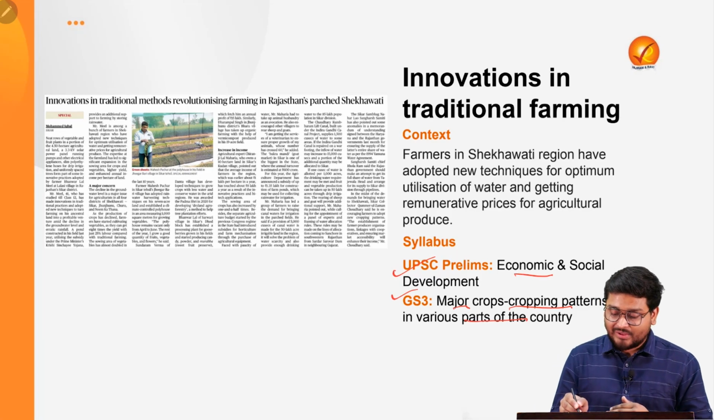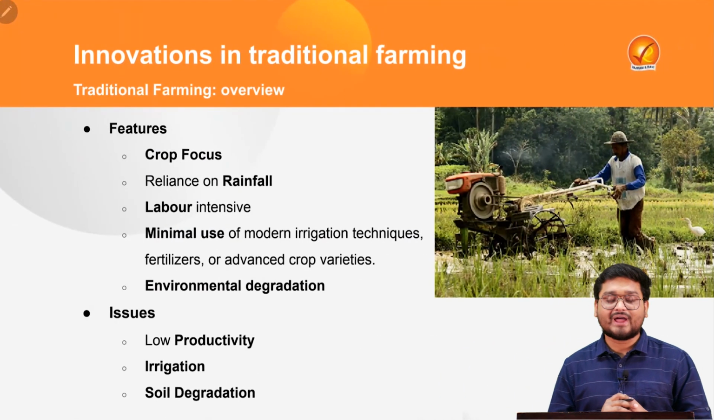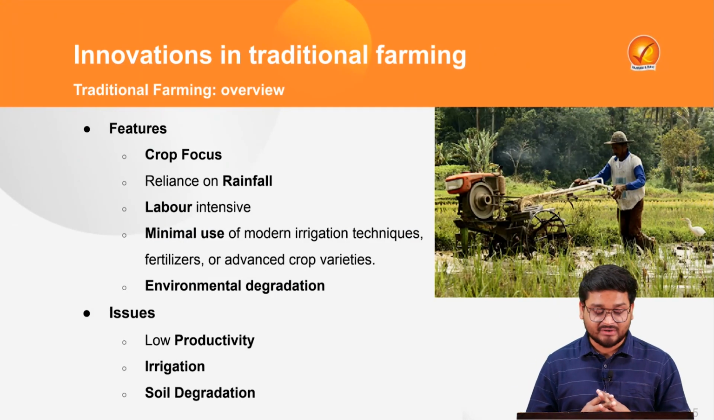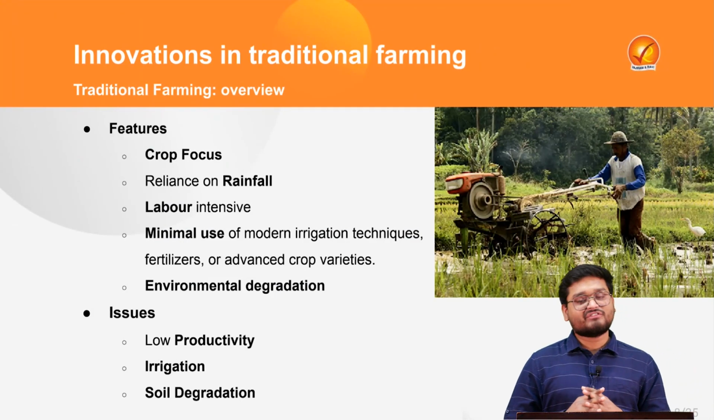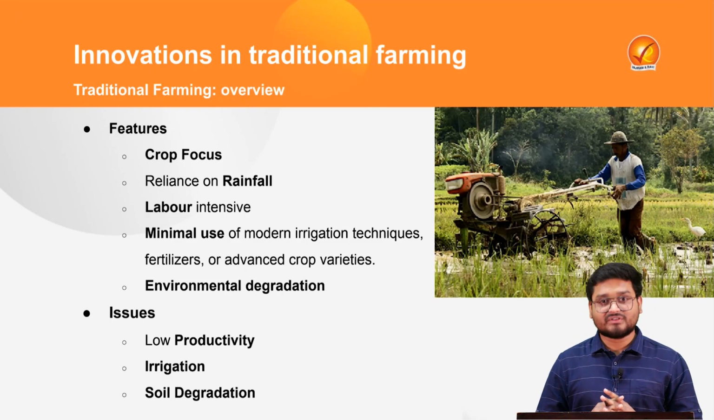Now here we will be looking at a single part of the country which is actually water scarce and also known as a dry land, because if we look at this particular area of Rajasthan, it is severely water depleted. Now here let us first understand the very basics of what traditional farming is. Now see, traditional farming has some features. The very first is actually a crop focus.